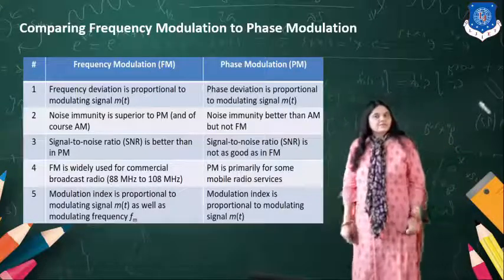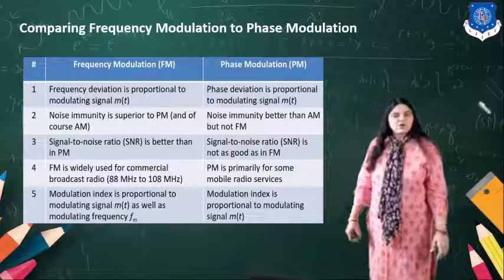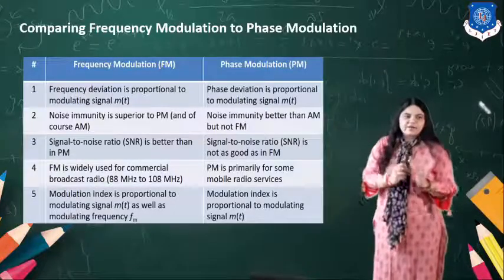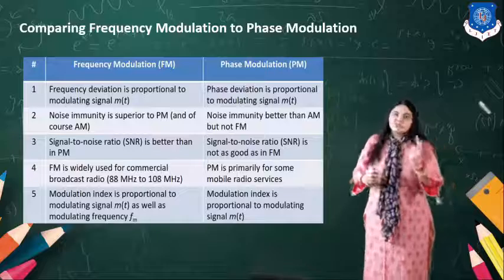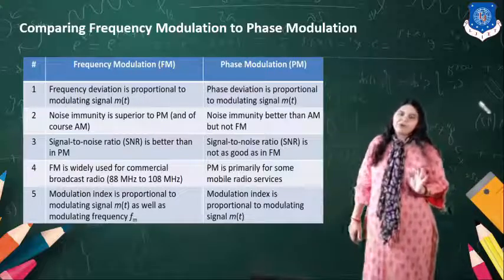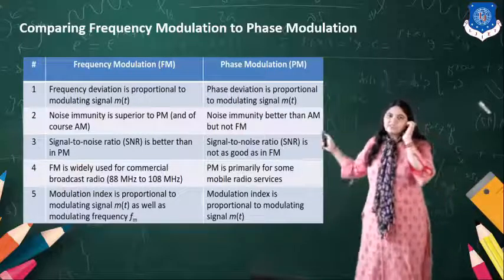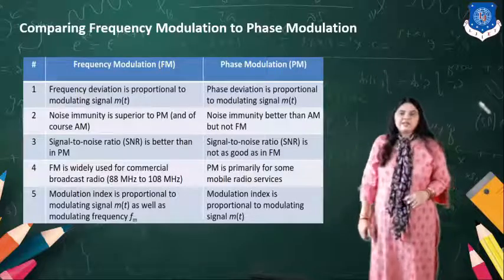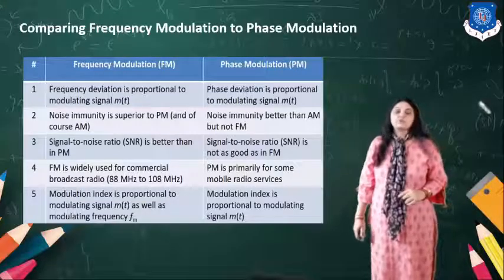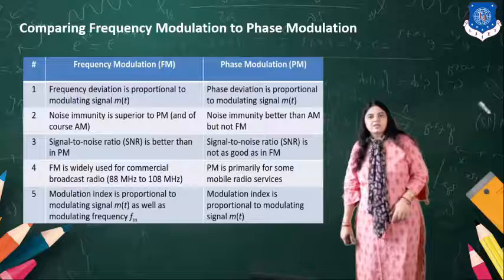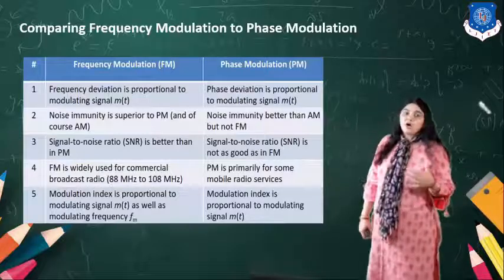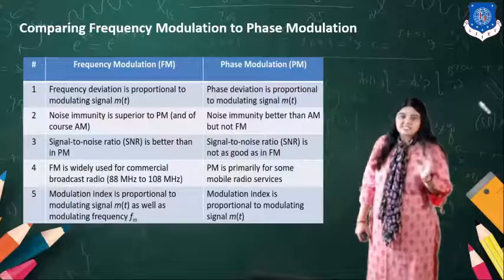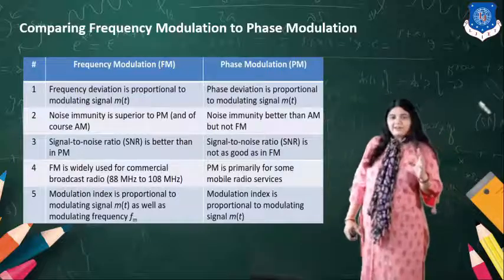Again over here, the phase deviation is also proportional to the modulating signal, because in both we have the changes due to the amplitude of the modulating signal. Noise immunity is superior to PM and of course AM. The noise immunity is better, and that's the biggest advantage of FM.